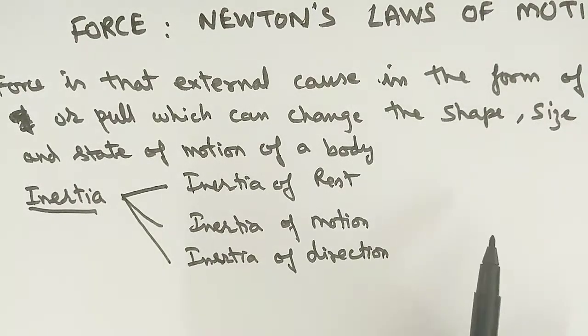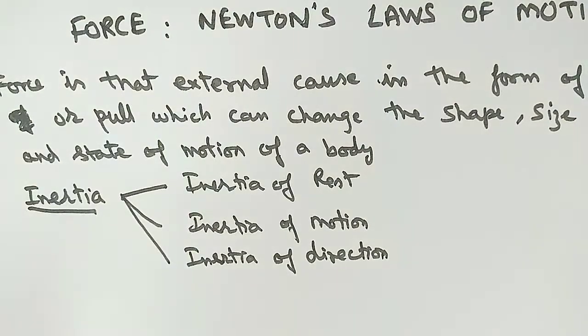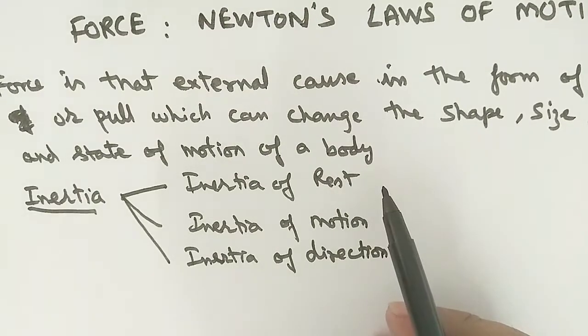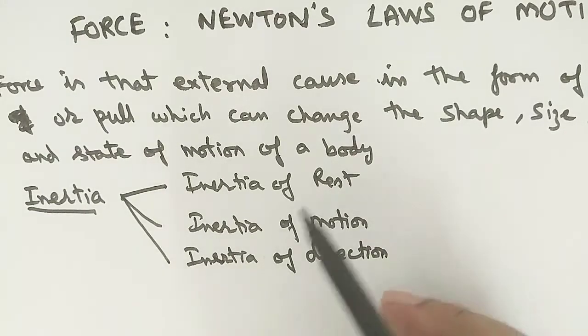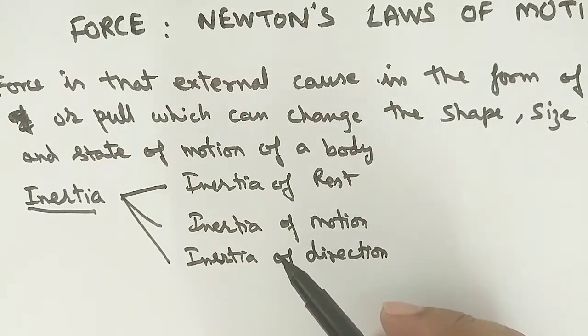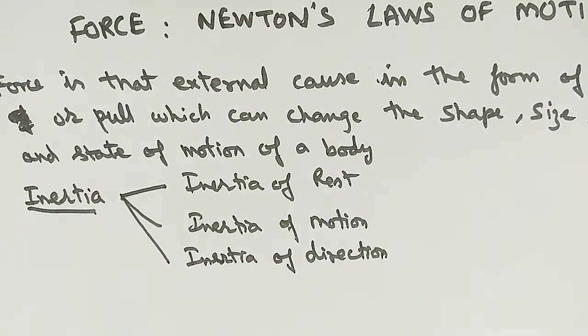So these are the three types of inertia which you will study in your syllabus. Many examples we can discuss, but you have already studied them in class 9, so I'm not going deep into the practical examples of these three types of inertia.